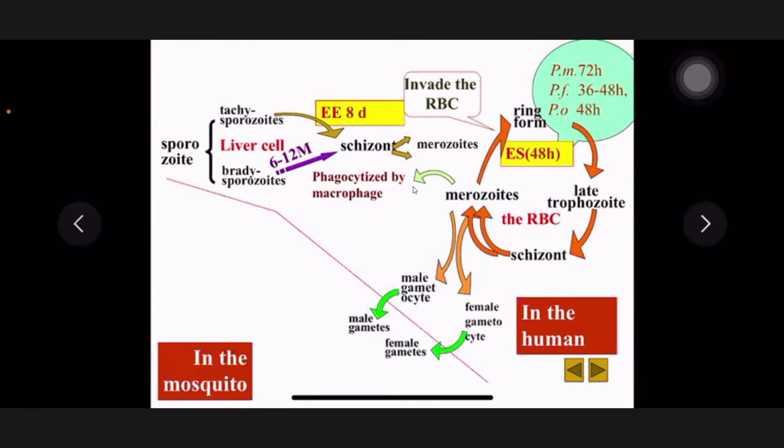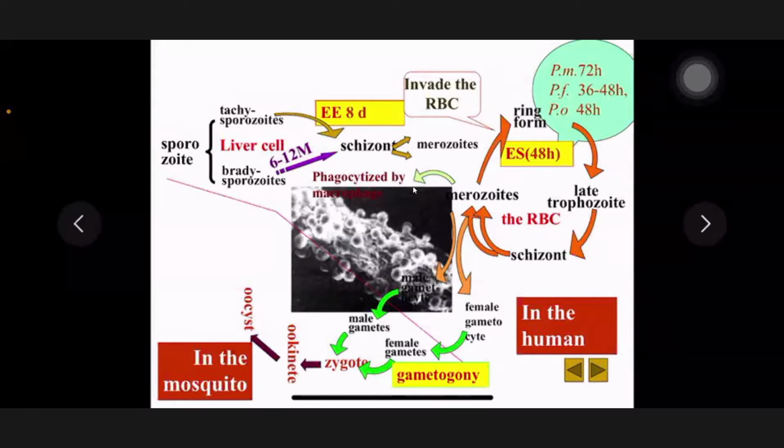In the mosquito's stomach lumen, the male gametocyte and the female gametocyte form the male gamete and the female gamete. Then they are fertilized to form the zygote. The zygote can develop into the ookinete.